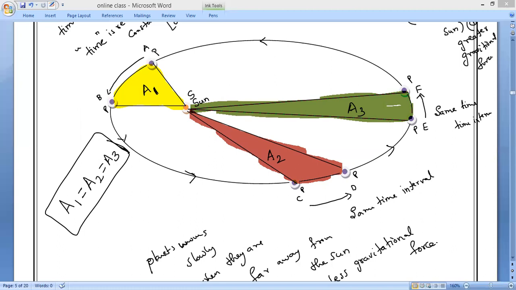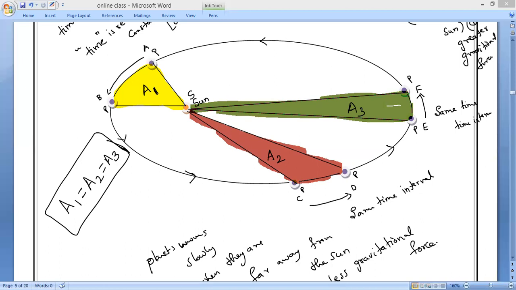Yes, sir. Equal intervals, the sun and the planet cover equal areas in equal intervals of time. Diagram you draw, I think you have already drawn it.